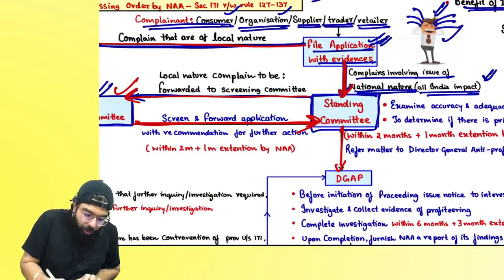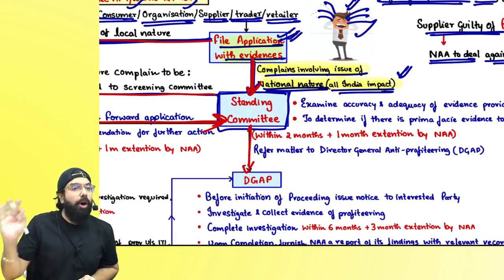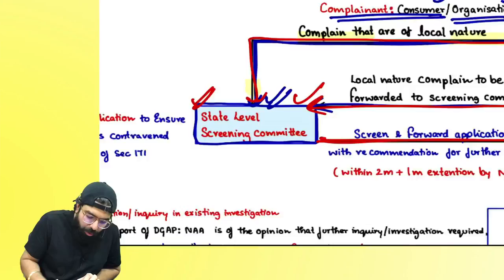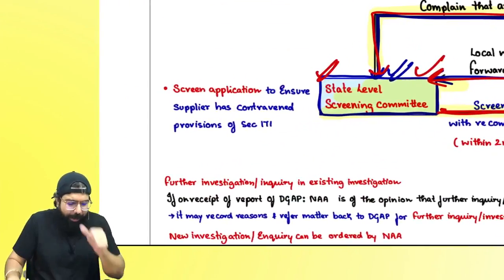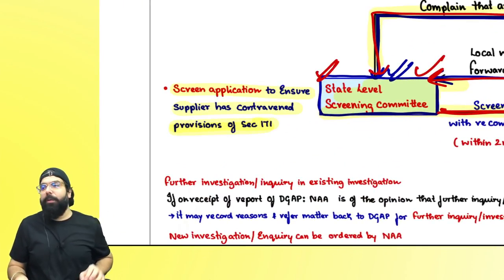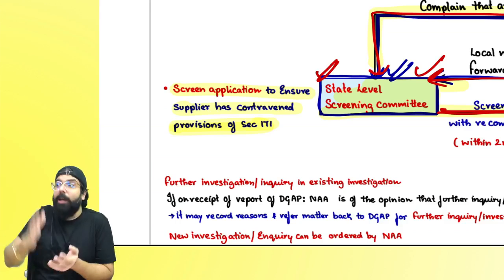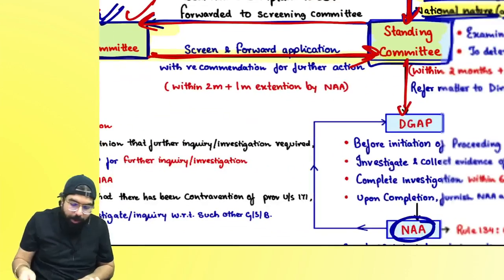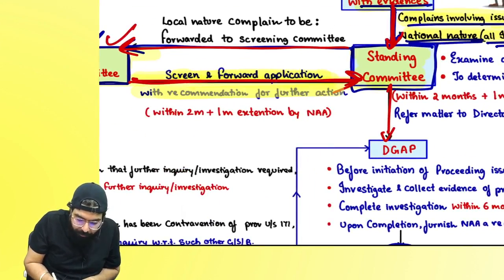Everyone, you should file an application. If the complaint involves an issue relating to national or all India impact, go directly to the standing committee. Otherwise your complaint should go to the state level screening committee. The state level screening committee will ensure that the supplier has contravened the provision of section 171. Basically, before sending it to the National Anti-Profiteering Authority, they will first ensure whether there is actually profiteering happening or not. Then they will screen and forward the application with a recommendation for further action.